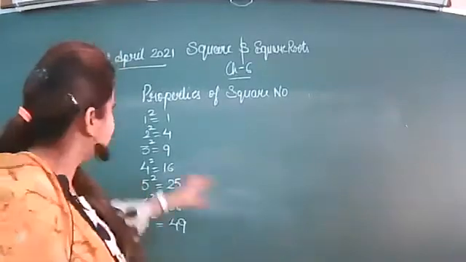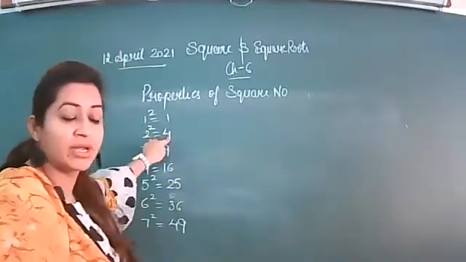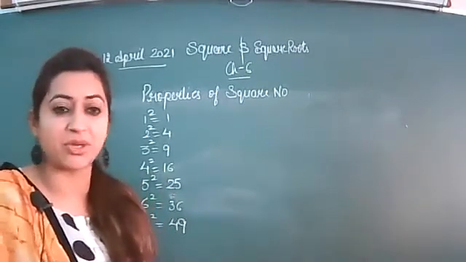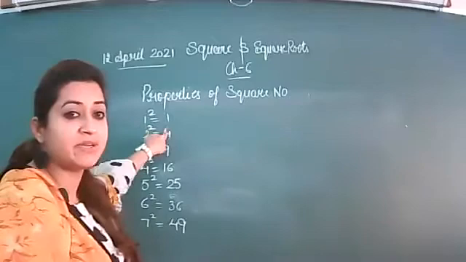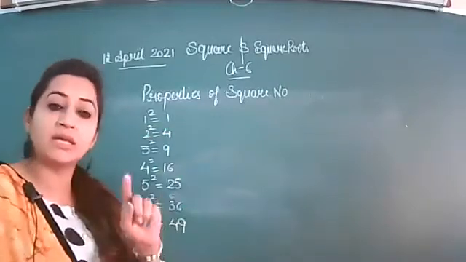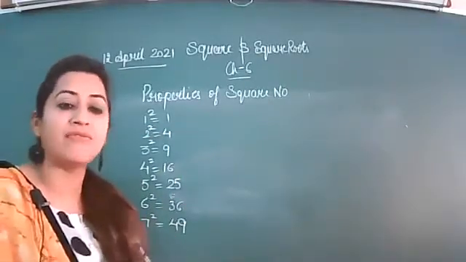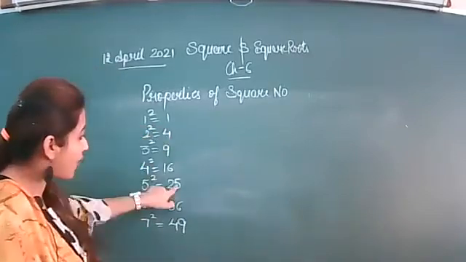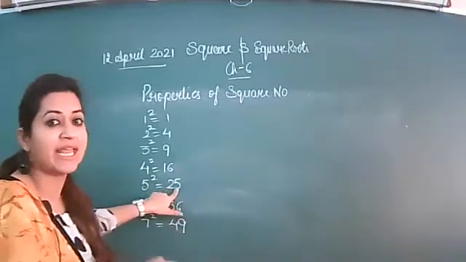Got it? The number that is ending with 1 or 4 may or may not be a perfect square, but the numbers that are missing in between them, that is 2 and 3, the numbers ending with 2 and 3 will never be a perfect square number. Same is the case after 4: you have 5 here, so 7 and 8 are missing.